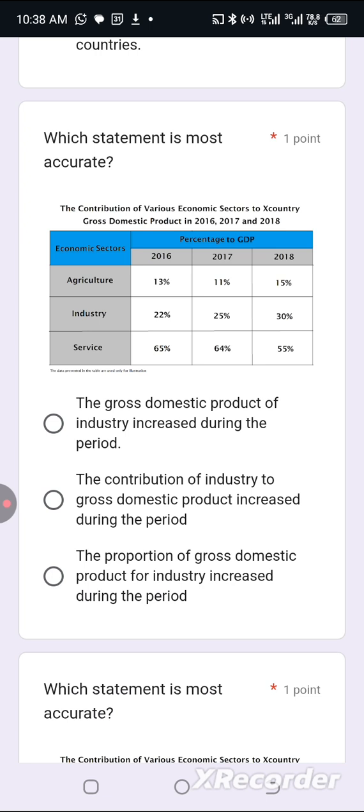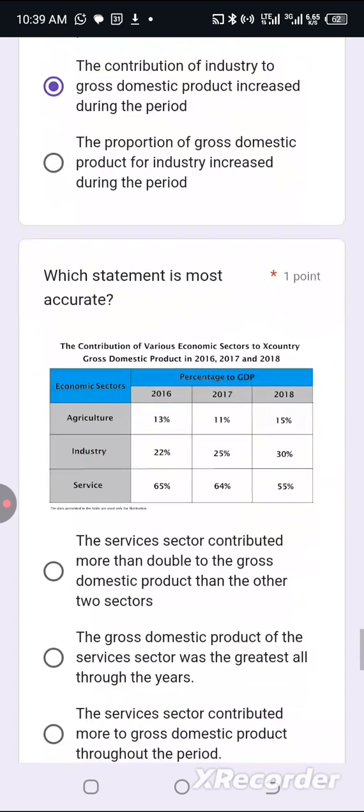So option A is off. Option B, the contribution of industry to gross domestic product increased. Yes. Let me see. Industry 22, 25, 30 years. Option B is correct. Option C is wrong. The proportion of gross domestic product for industry increased. No, option C is wrong.